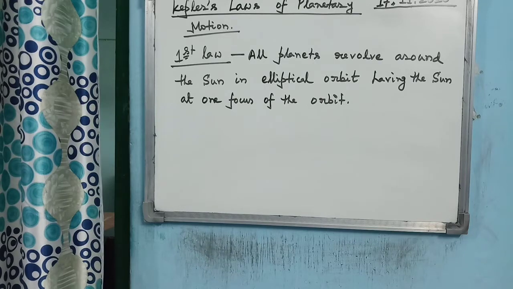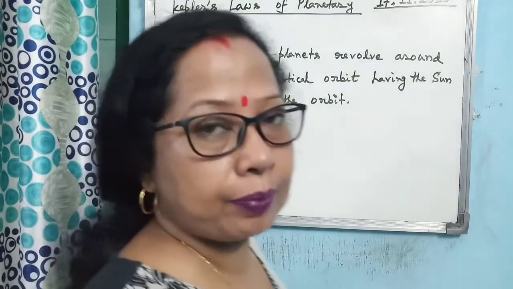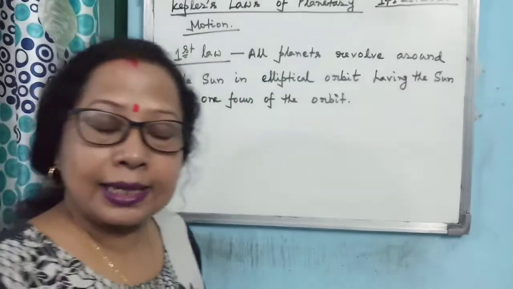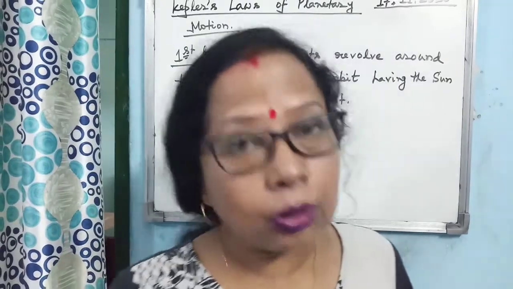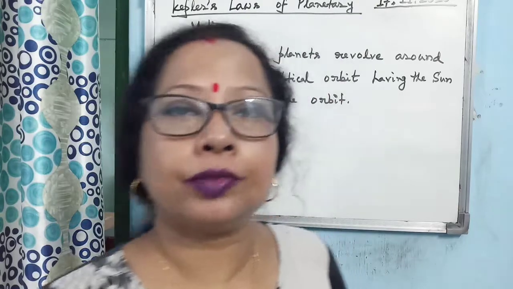Good morning, children. The next topic I am starting, and this is the last topic of the gravitation chapter, is Kepler's laws of planetary motion. The first law of Kepler states that all planets revolve around the sun not in a circular orbit, rather in an elliptical orbit, and the sun is always situated not at the center of the orbit, but at one of the foci of the orbit.